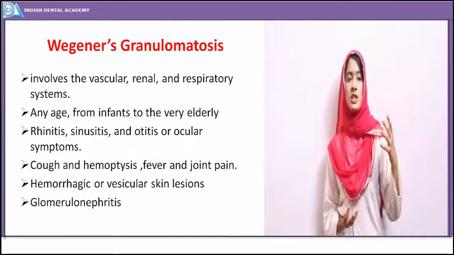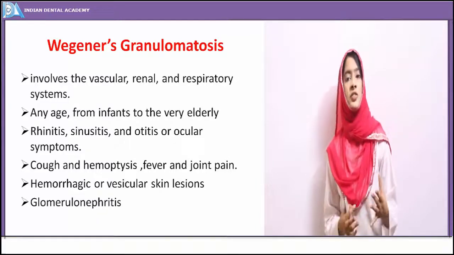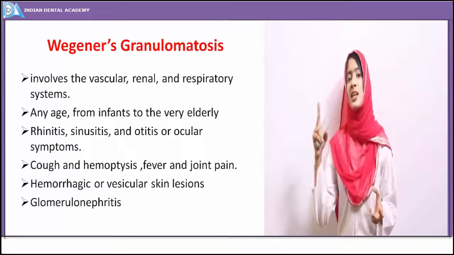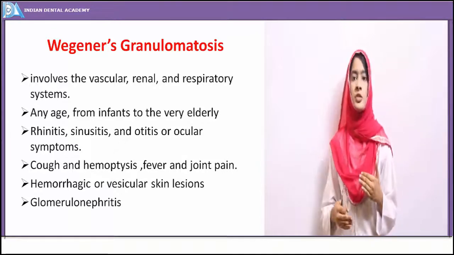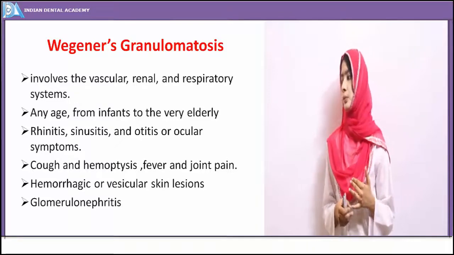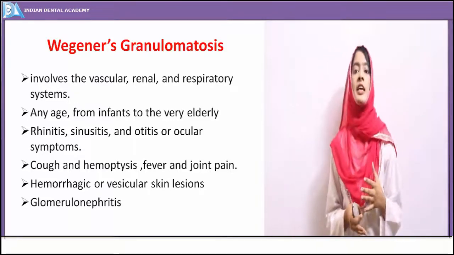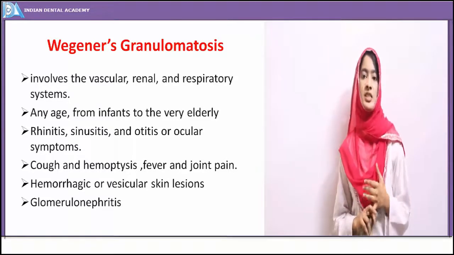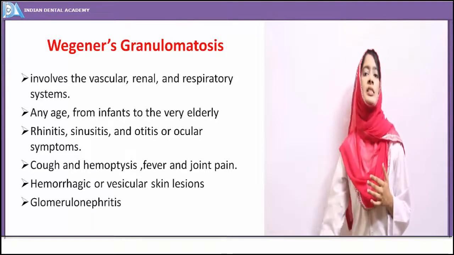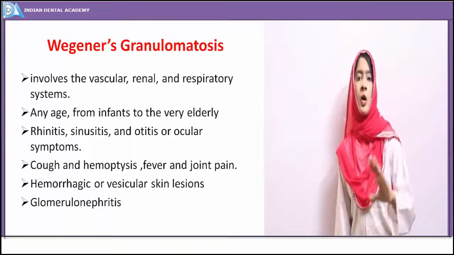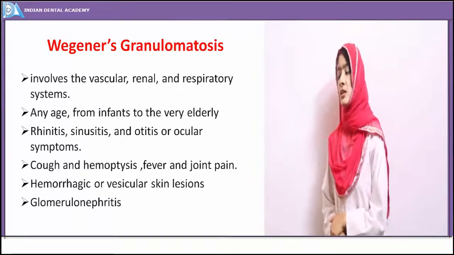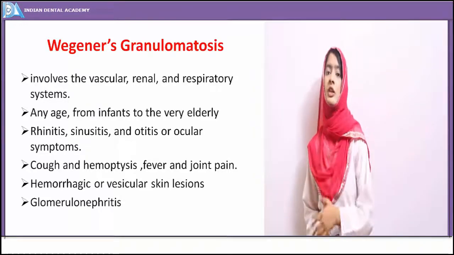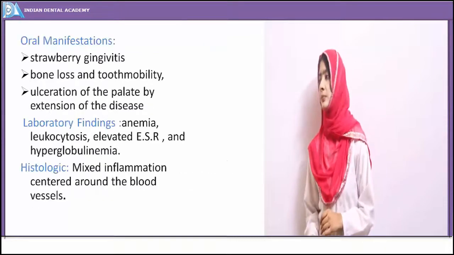Then the patient complains of generalized malaise, fever, cough, and hemoptysis, which are characteristic that this infection has progressed to the respiratory system. Fever, joint pain, and hemorrhagic or vesicular skin lesions are seen. Skin lesions are nothing but erythematous lesions or vesicular eruptions on the skin surfaces. And involvement of the kidney is characteristic, with glomerulonephritis seen.